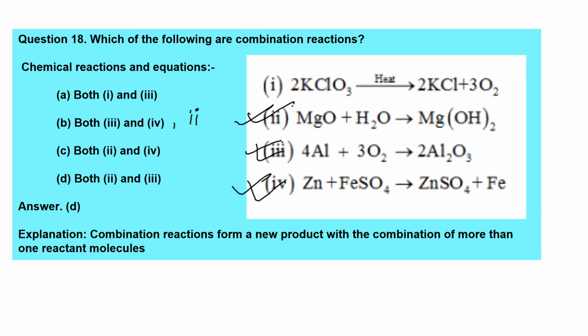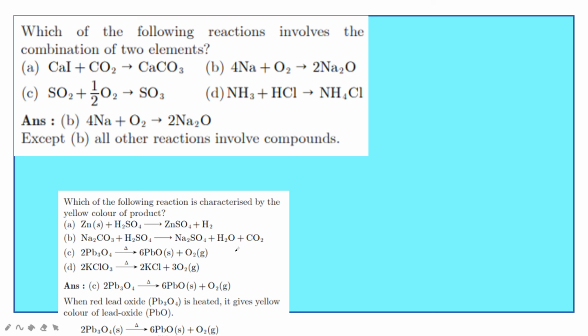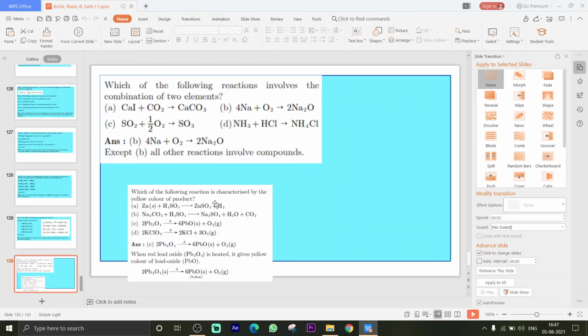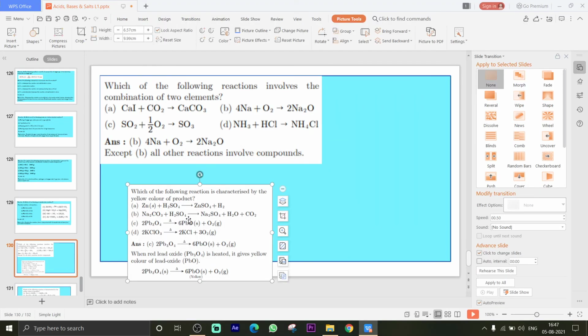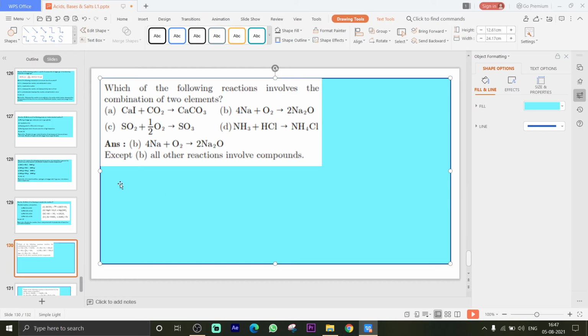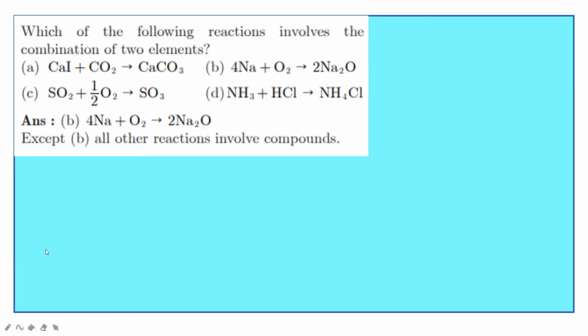Next. Which of the following reactions involves the combination of two elements? Here, two elements. All the other reactions involve compounds. Only in B does the reaction involve two elements, sodium and oxygen.